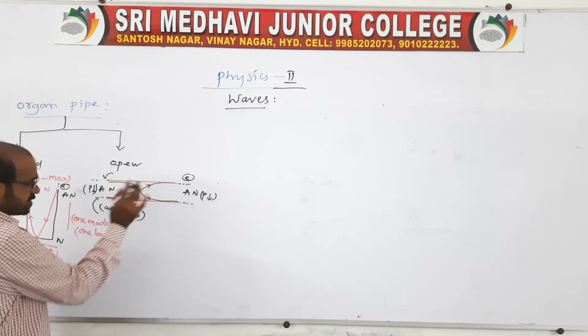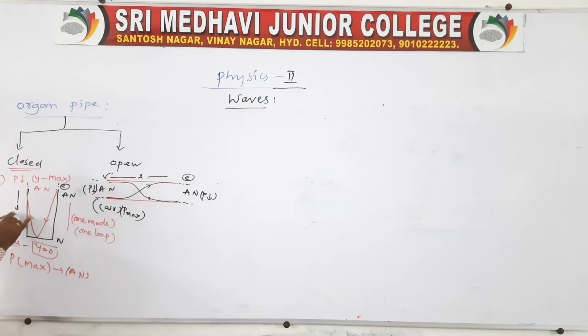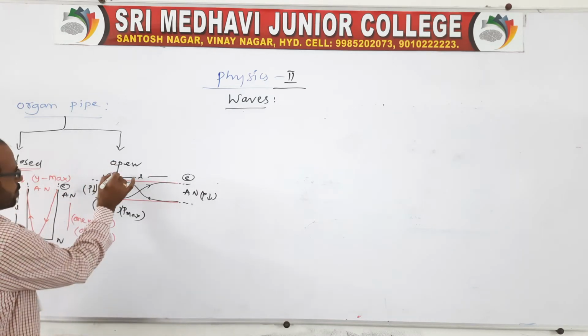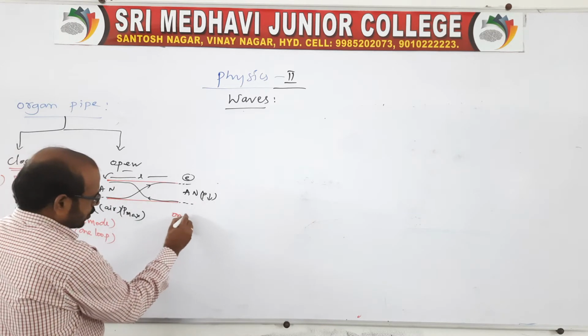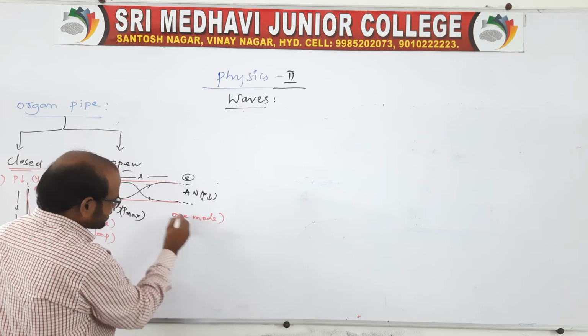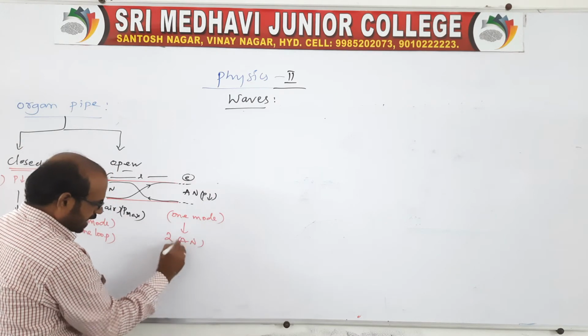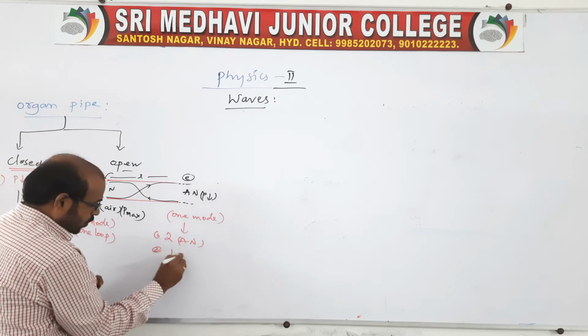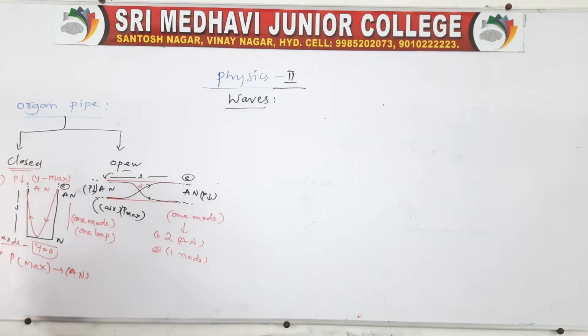So the length of the tube we call L here, and here also the length of the tube is L. In case of an open pipe, for one mode it must consist of two antinodes and one node, because here one node is there, this is the node.